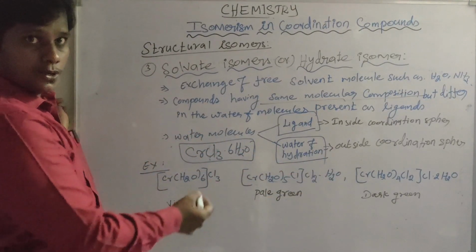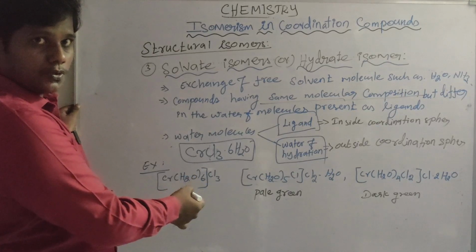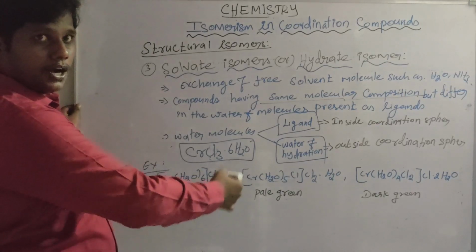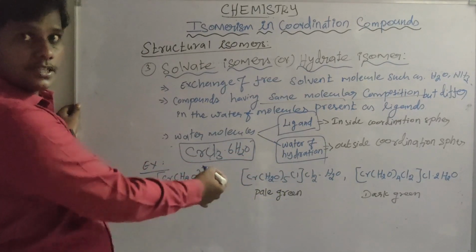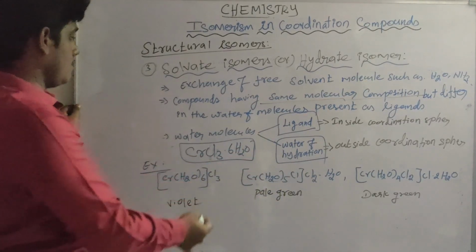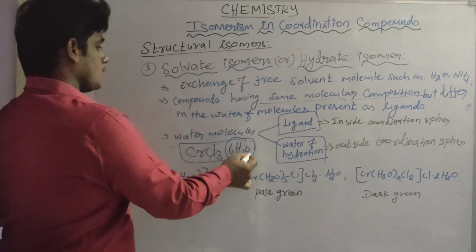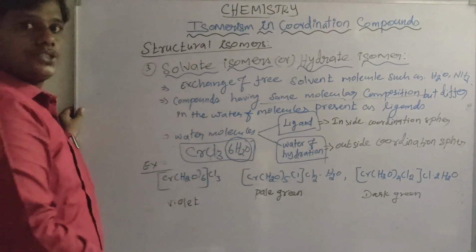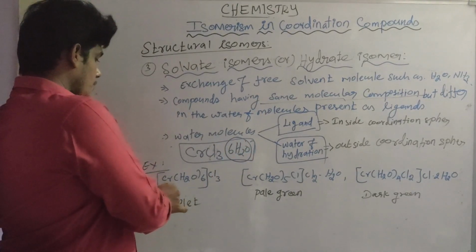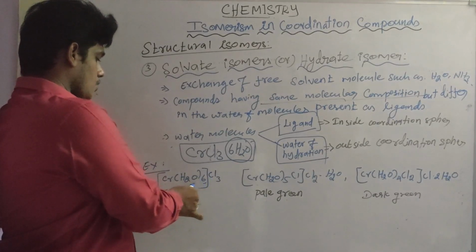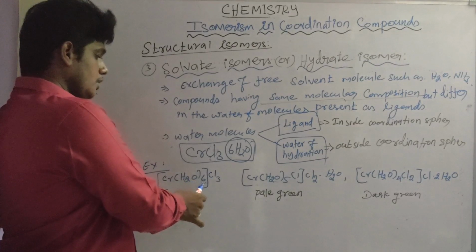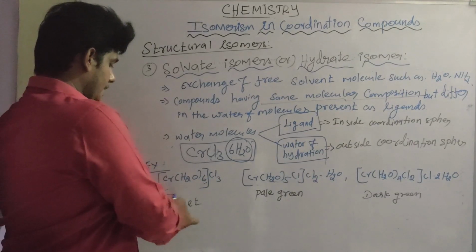Inside the coordination sphere, water acts as a ligand, and outside the coordination sphere, water acts as water of crystallization, because here 6 water molecules are present. The first complex is [Cr(H2O)6]Cl3, hexaaquachromium(III) chloride. It is violet in color.